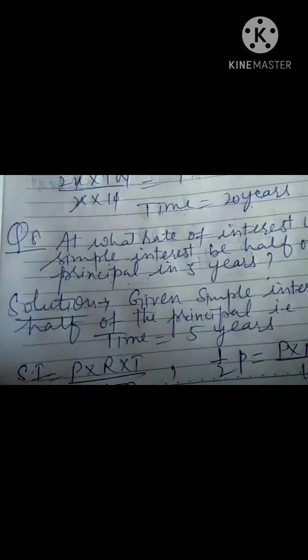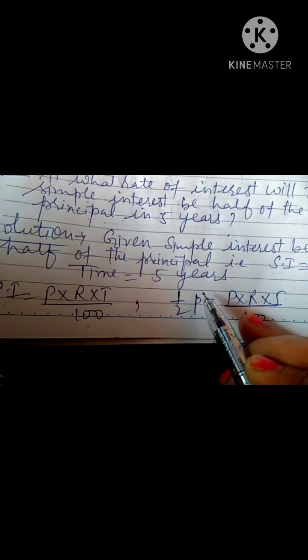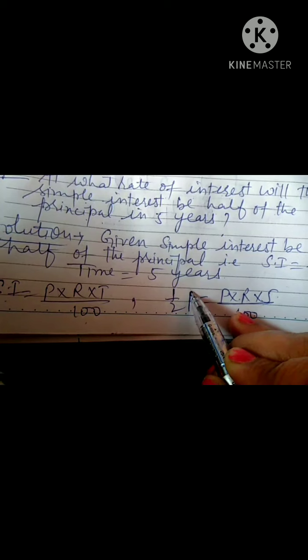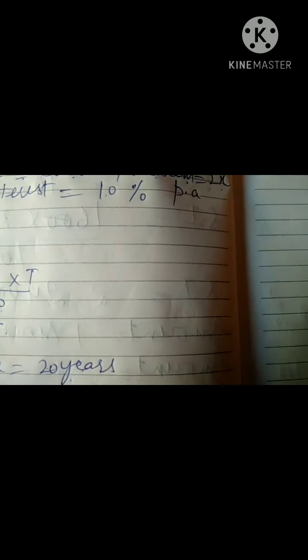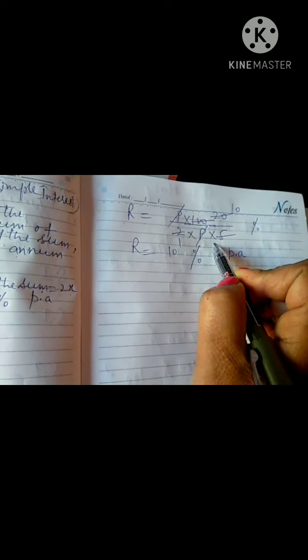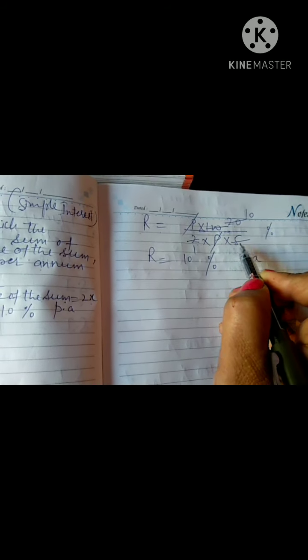Here you are going to find R. So this 100 will be multiplied with P, and upon 2 it is already there, and the principal will be divided, and into 5, the time of 5 years.